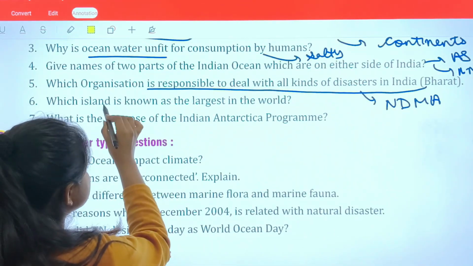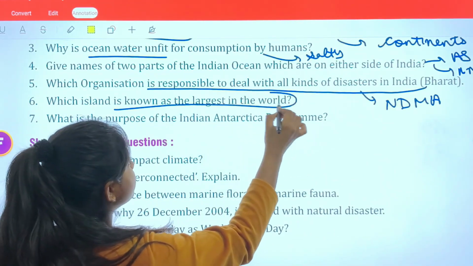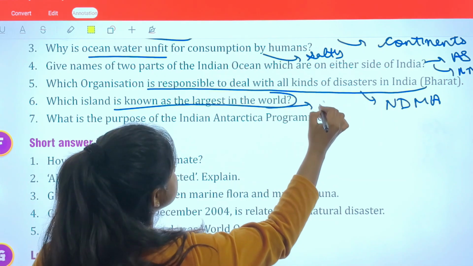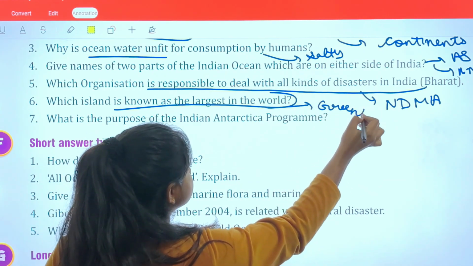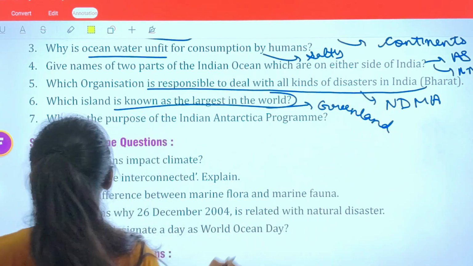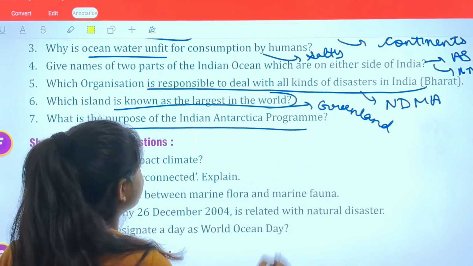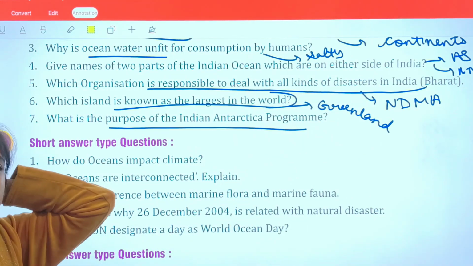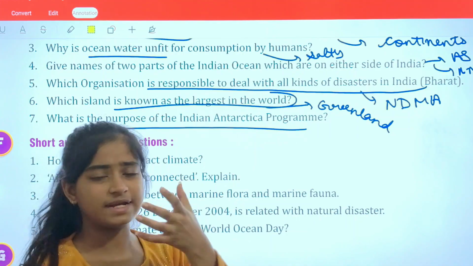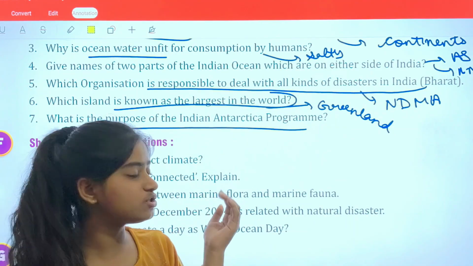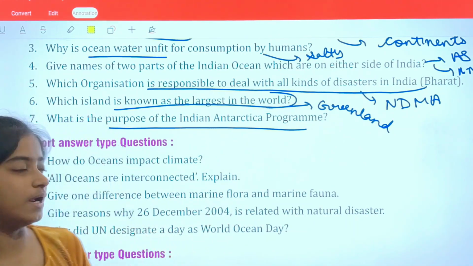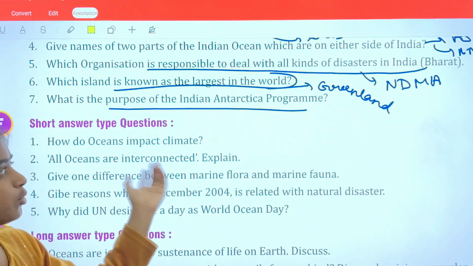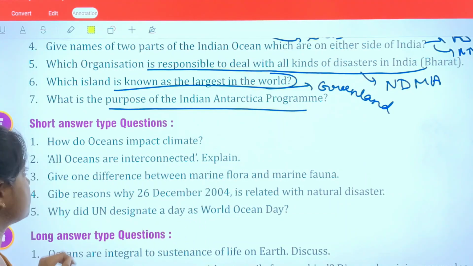Okay, so which island is known as largest in the world? So definitely, this is Greenland. Okay, so what is the purpose of Indian Antarctica program? So this purpose is that scientists basically organize it, to see the management and all of it. More deeply you will study in higher classes about it.